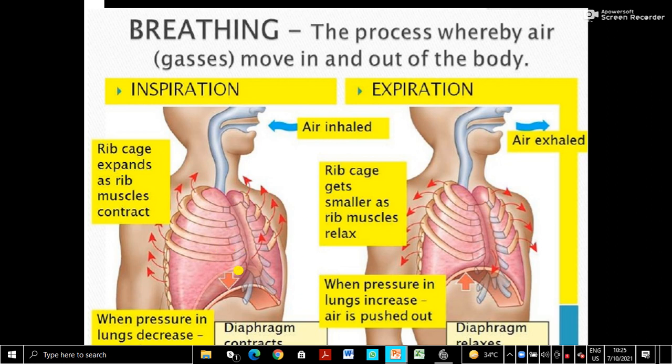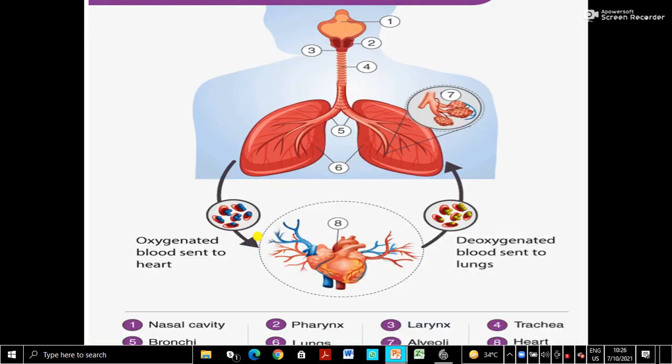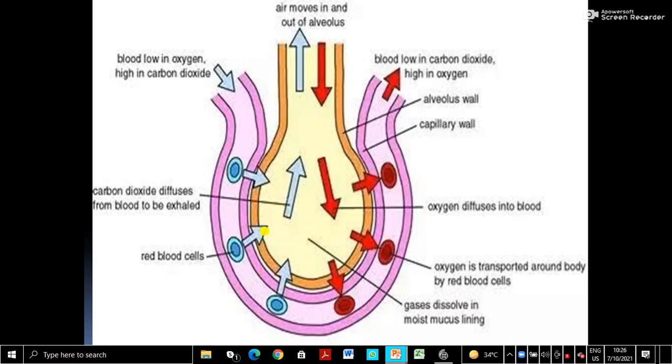In the air sacs, the exchange of gases takes place. Let us see how, in this diagram of the air sac. In inspiration, air moves into the air sac.